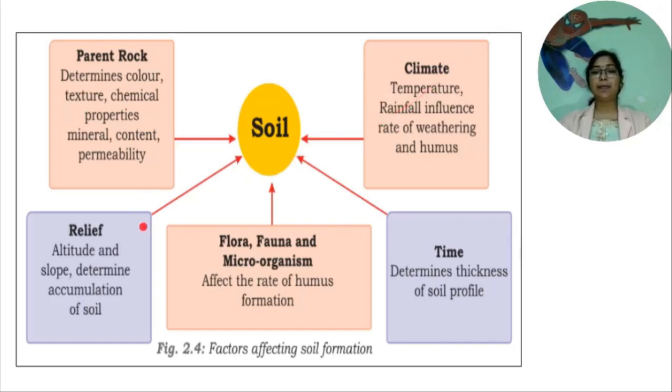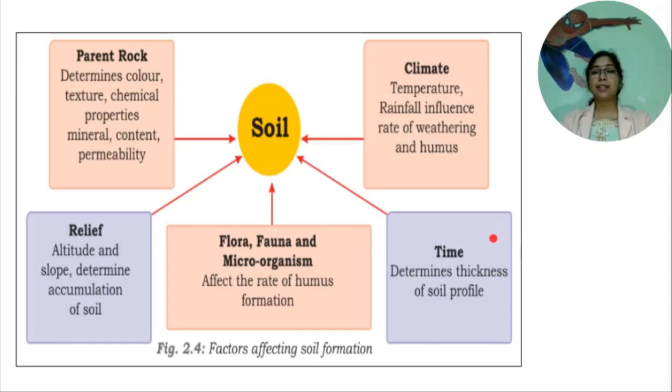Next, relief. Relief affects the drainage of an area. Altitude and slope determine accumulation of soil. Next one, organisms. Dead plants and animals provide humus to the soil. Organisms like earthworms and ants, through their movements, create space for air and water in the soil. Last one, time. It determines thickness of soil profile. Longer the time for soil formation, deeper is the soil layer.